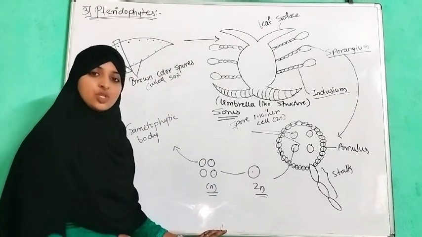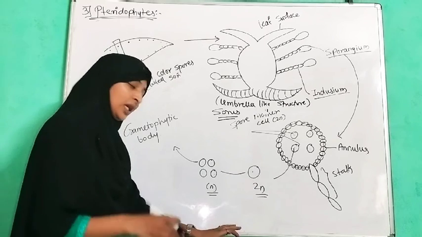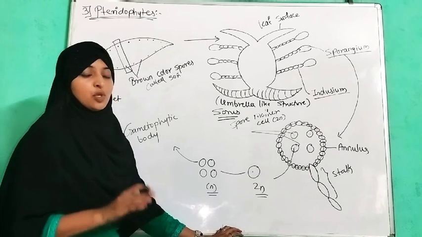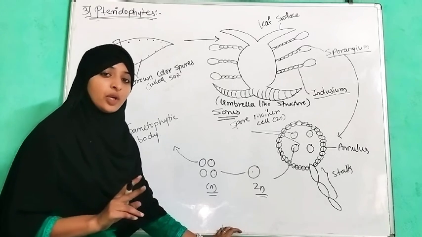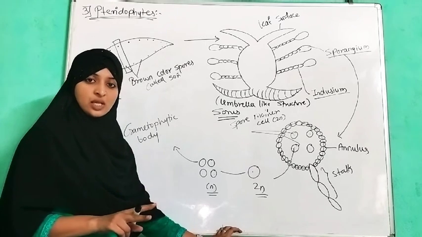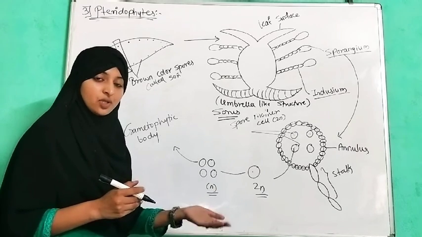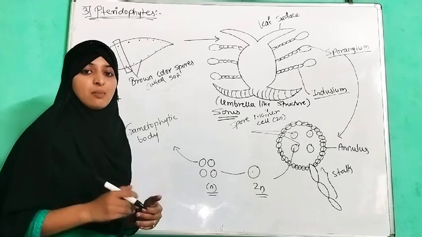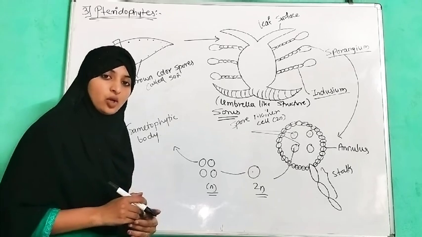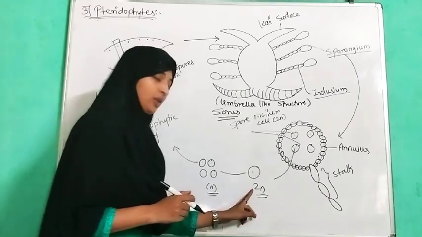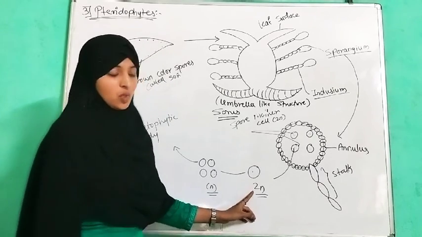This is the first condition. Second condition, at the end of meiosis, 4 daughter cells are formed. Meiosis first consists of 2 cells, so the number reduces in meiosis first, and meiosis second is the same as mitosis. So we get 4 different cells when the mother cell undergoes meiosis.